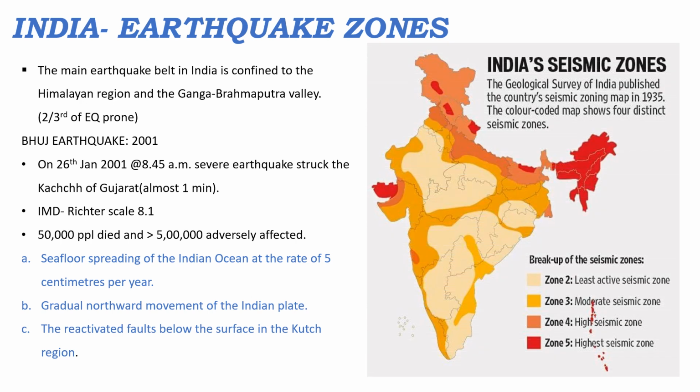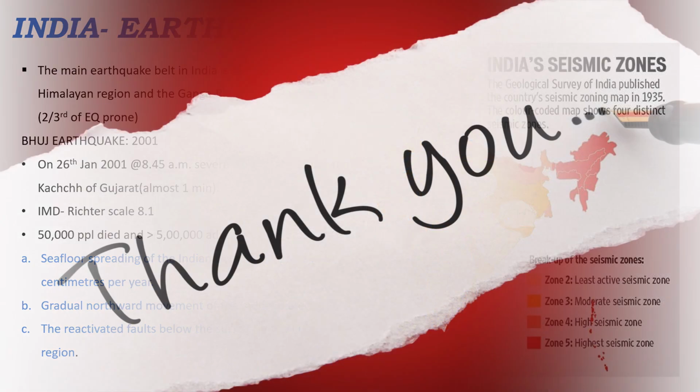If you observe this picture, there are Zone 2, Zone 3, Zone 4, and Zone 5. Zone 2 is the least active seismic zone, 3 is a moderate seismic zone, 4 is a high seismic zone, and 5 is the highest seismic zone. The Geological Survey of India published the country's seismic zoning map in 1935. The color-coded map shows 4 distinct seismic zones. Here are the 4 colors with details of zones 2 to 5. Thank you.